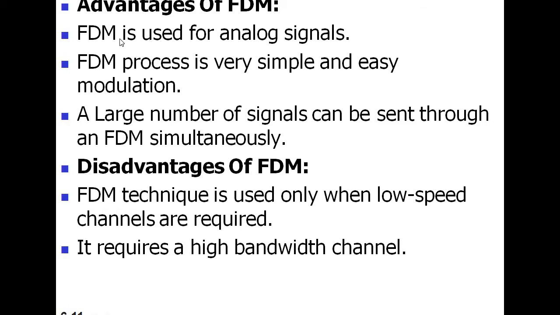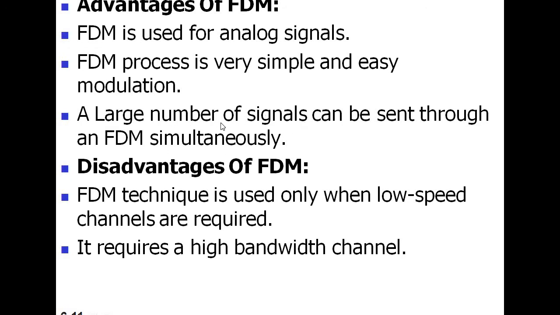FDM is used for analog signals because frequency relates to analog signals. Next, the FDM process is very simple with easy modulation. Next, a large number of signals can be sent through an FDM simultaneously. So what is the advantage?